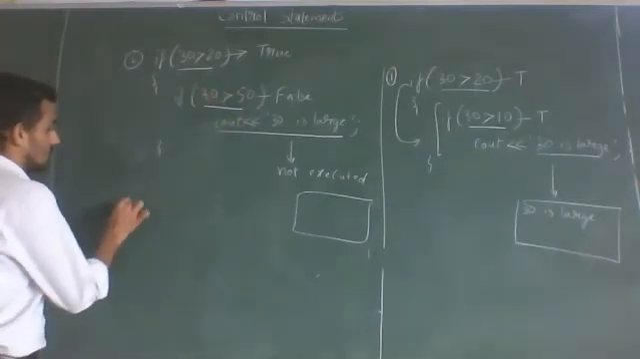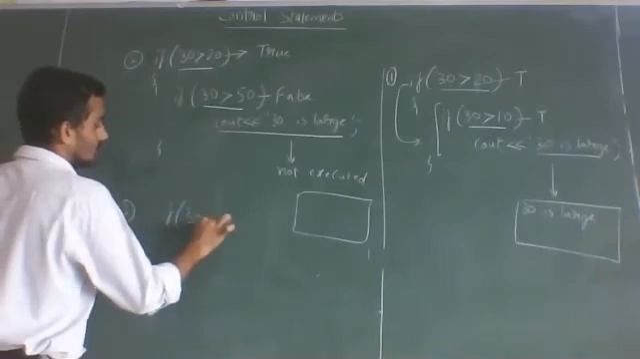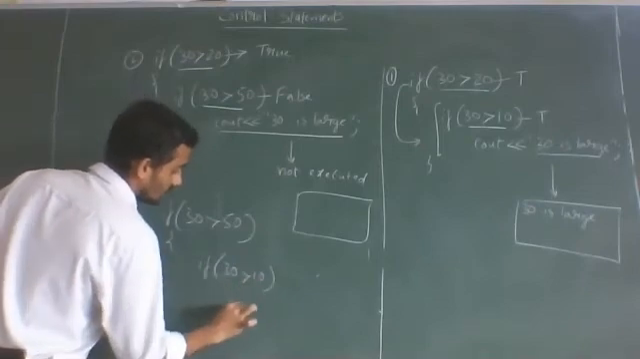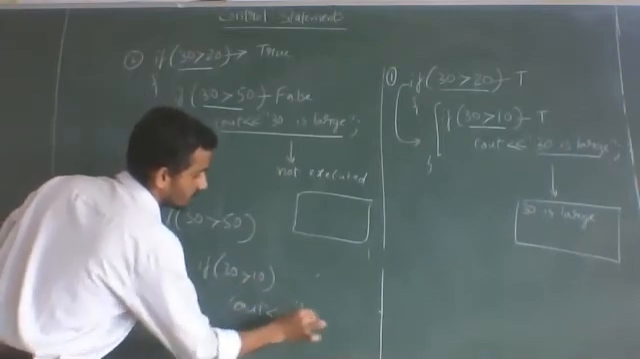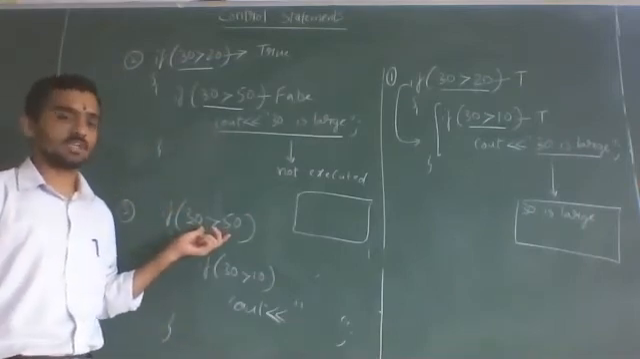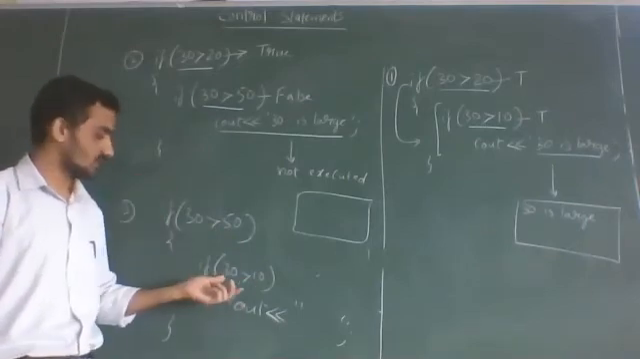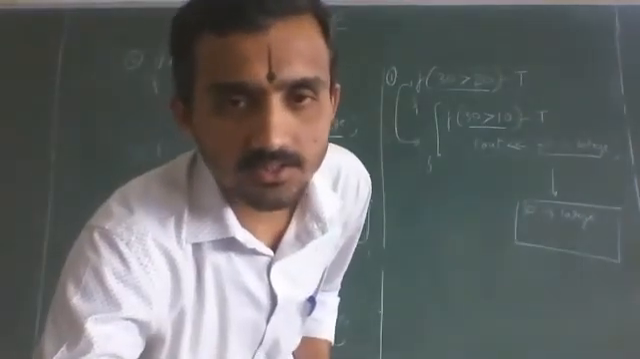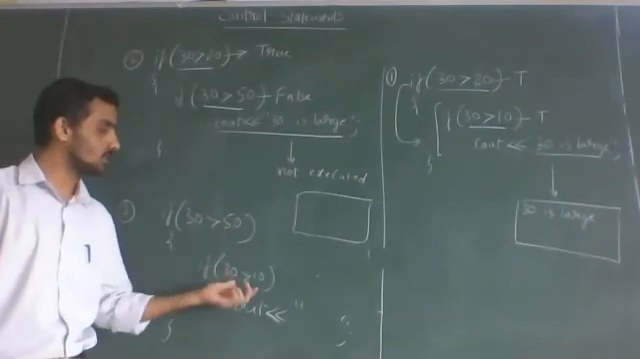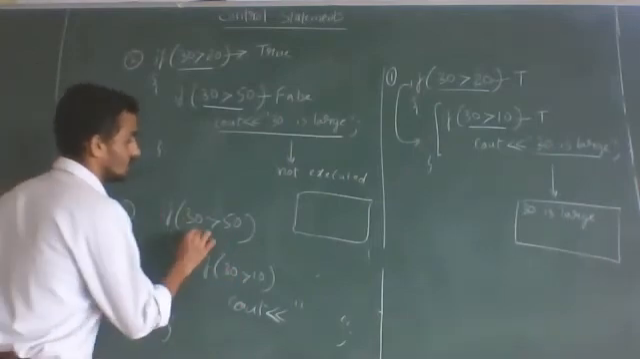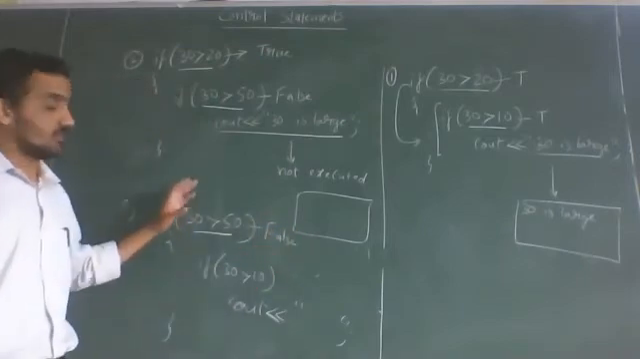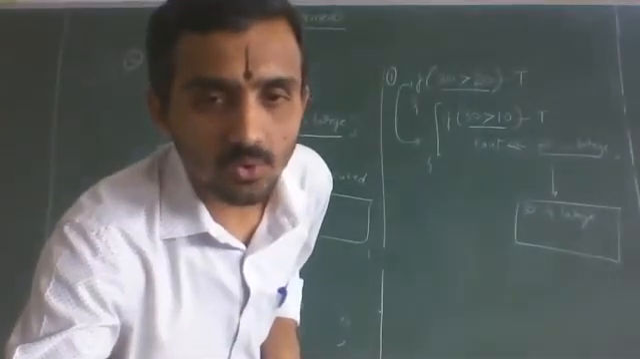Okay. Next, third. So if 30 greater than 50, and then 30 greater than 10, some statement. Now, without checking the first condition, don't go to the second condition. Because the second condition is true, I agree. We know 30 is greater than 10, yes, it is true. But without checking the first condition, don't go to the second condition. So check the first condition first. The first condition is false, right? 30 greater than 50, false. If the first condition itself is false, then don't go to the second condition.